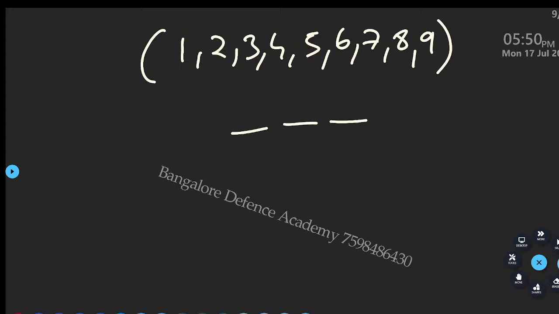Is everyone getting it? Did Mokshit get it? Fine, good. Okay. Now you take 0 here. Okay? Now the question is the same. Make a 4 digit number. How many 4 digit numbers can be made by the numbers 0 to 9?